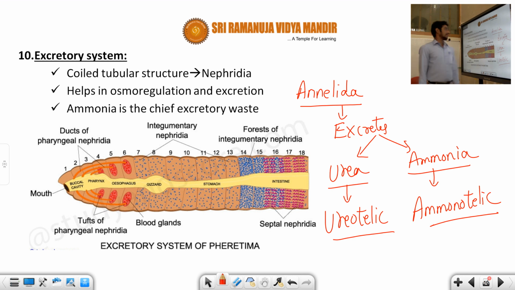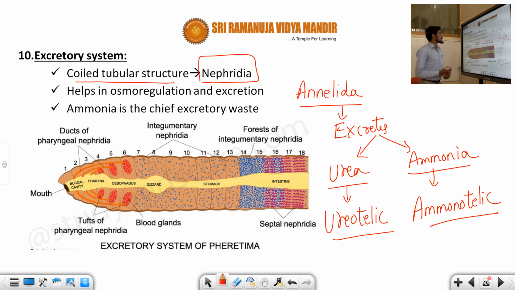Here one more important point is that the excretory system is made up of coiled tubular structures that we call nephridia. We discussed in the previous class that flame cells are present in the Platyhelminthes, renette cells are present in the Aschelminthes, and nephridia are present in the Annelida. These names are very important, students, so please remember them and don't get confused. They will ask a question like, nephridia is present in the following phylum, and the answer is Annelida.